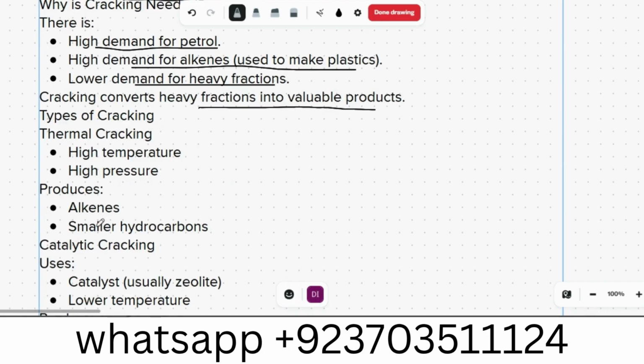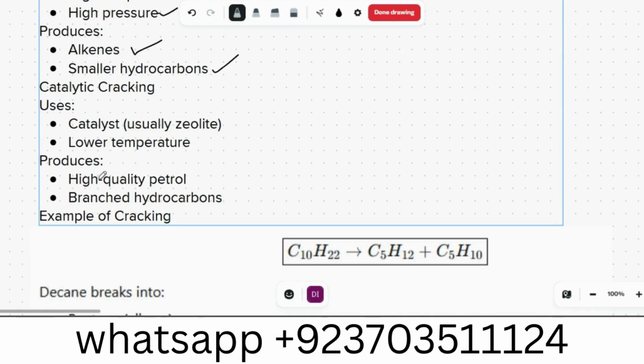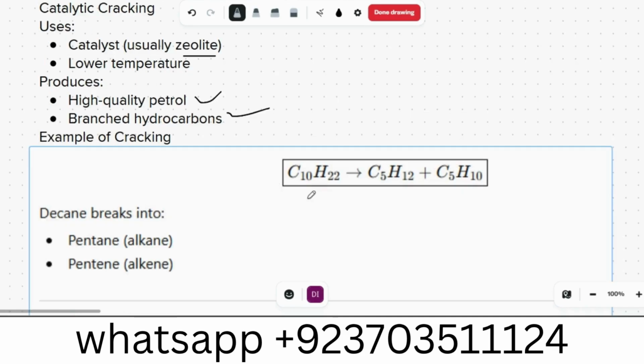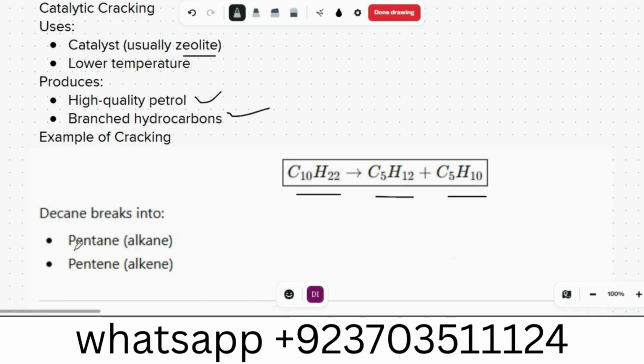Types of cracking. Thermal cracking uses high temperature and high pressure to produce alkenes and smaller hydrocarbons. In catalytic cracking, a catalyst called zeolite is used, with low temperature, giving high quality petrol and branched hydrocarbons. For example, C10H22 breaks into C5H12 and C5H10, called pentane and pentene. So they are more useful, useful as petrol.